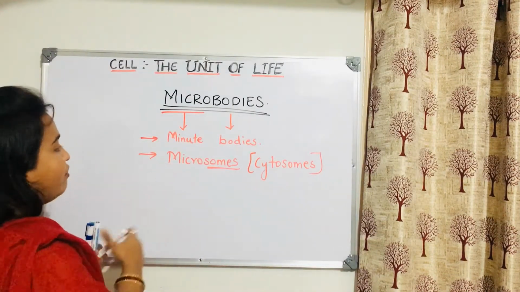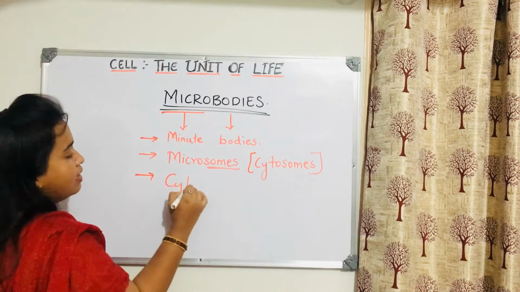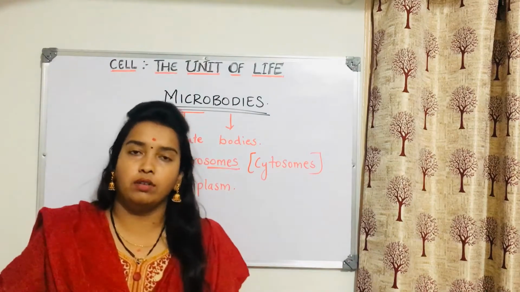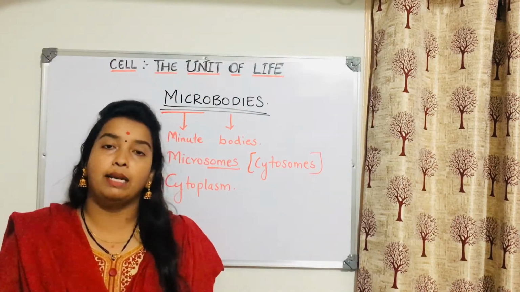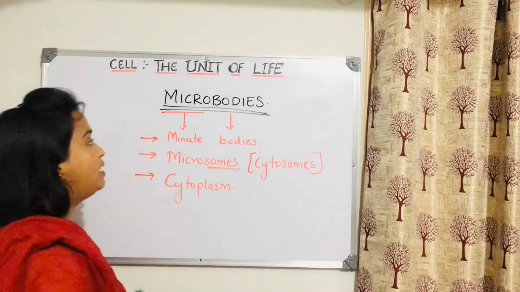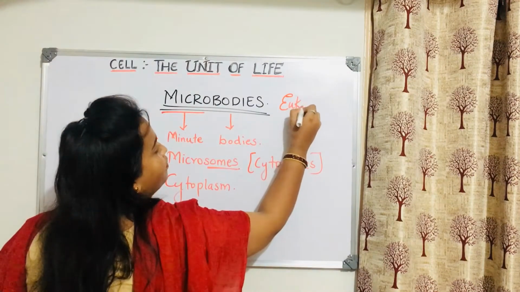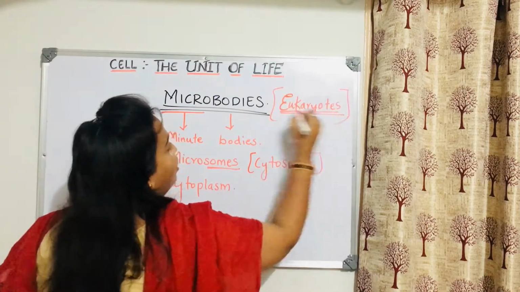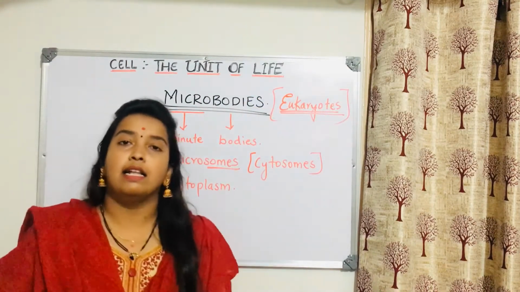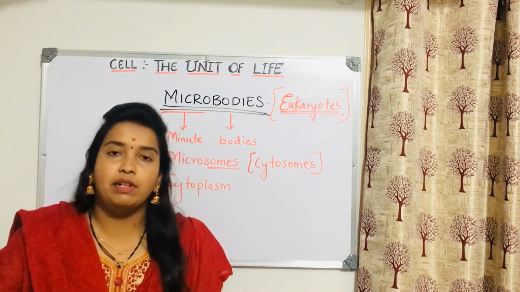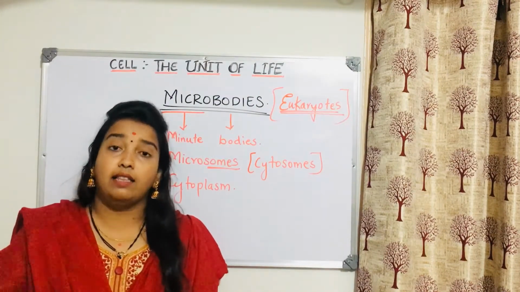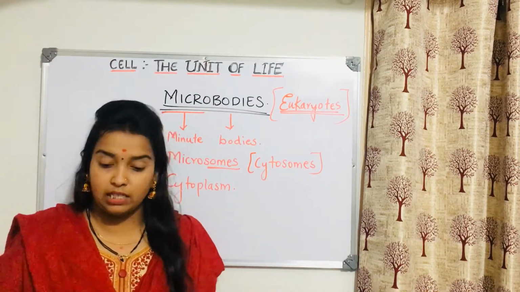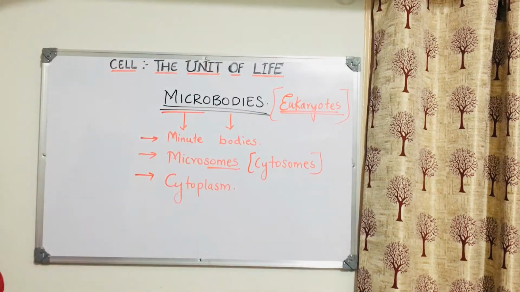Okay. Now, where do you find them? You will find them in the cytoplasm of the cell. And which microbodies are we talking about? Prokaryotic or eukaryotic? Remember one thing, microbodies are present in eukaryotes. They are not present in prokaryotes. So we are talking about microbodies of the eukaryotic cell. That means in both plant as well as animal cells, we have microbodies and they have some particular function that we are going to see. Which are the microbodies, which are the types as well. Take down this much.